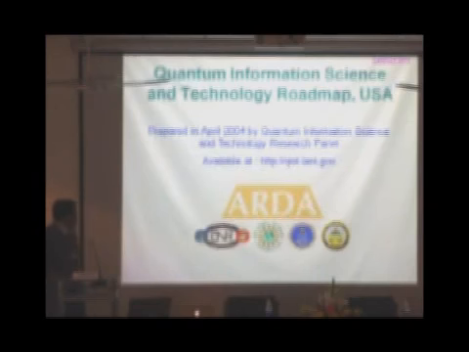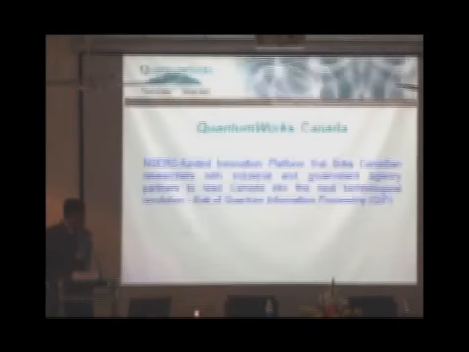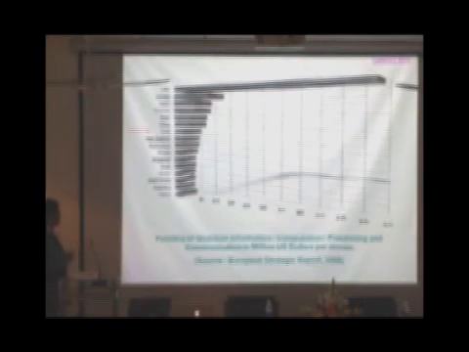USA has its Quantum Information Science and Technology Roadmap prepared in April 2004 by the Quantum Information Science and Technology Research Panel. Europe has its own Quantum Information Processing and Communication Strategic Report, a pan-European effort to position Europe as a world leader in quantum information processing and communication. Canada has QuantumWorks Canada. IQC is also a collaborator in that. So this is as far as funding goes. India is placed somewhere in the middle. And of course, if India is to develop this technology, we should go up.